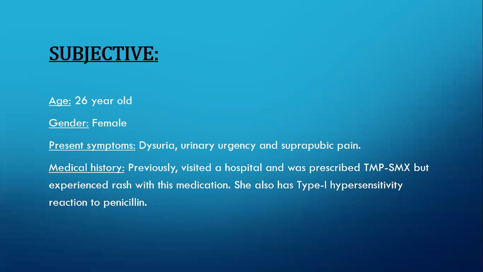Urinary urgency means there is an unexpected urge of urination every time, and it may even cause some emergency for the patient. And suprapubic pain. Suprapubic pain is basically the pain which is in the lower abdomen. Lower abdomen means near the hips, the bladder and the genitals. This is included in the suprapubic pain. Okay, so these are the present symptoms of the patient.